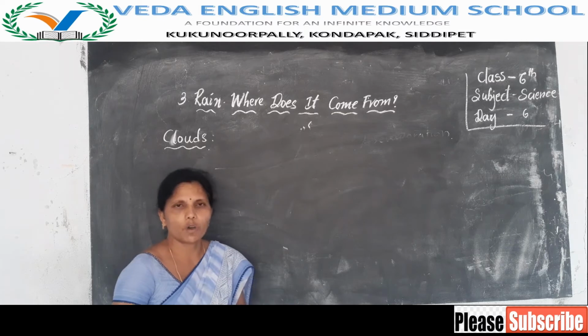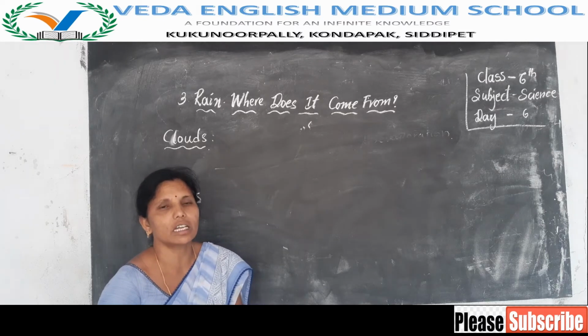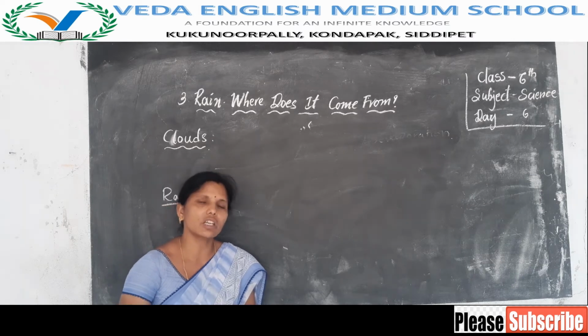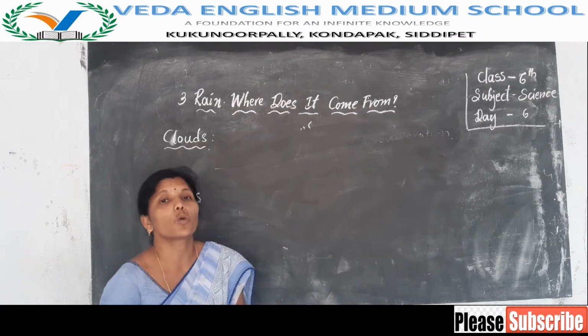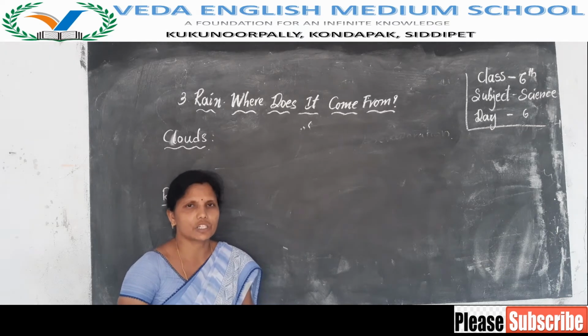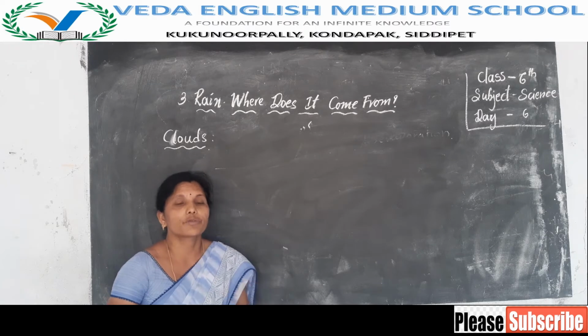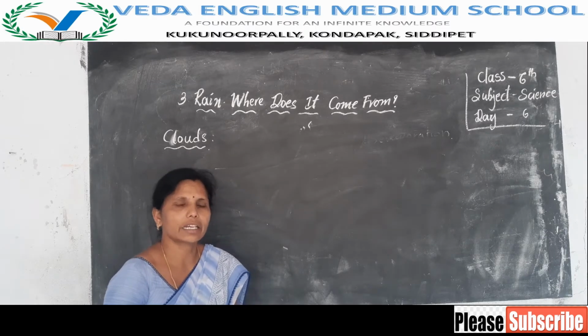Evaporation, the process of changing water into water vapor is called evaporation. Condensation, the process of changing water vapor into water is called condensation. So today we are going to learn about the formation of clouds and rain.